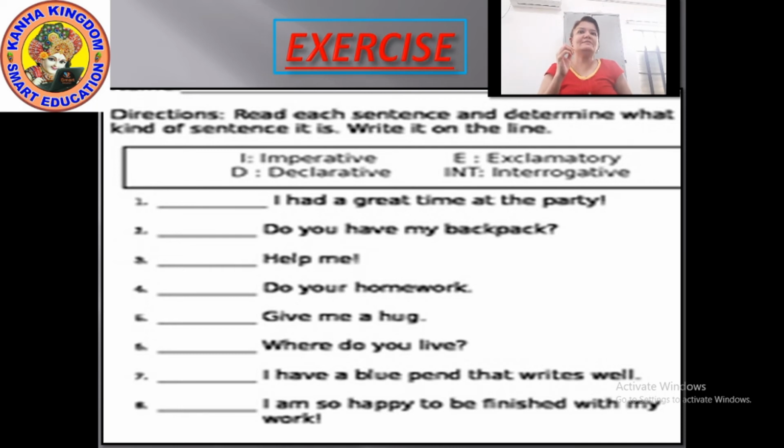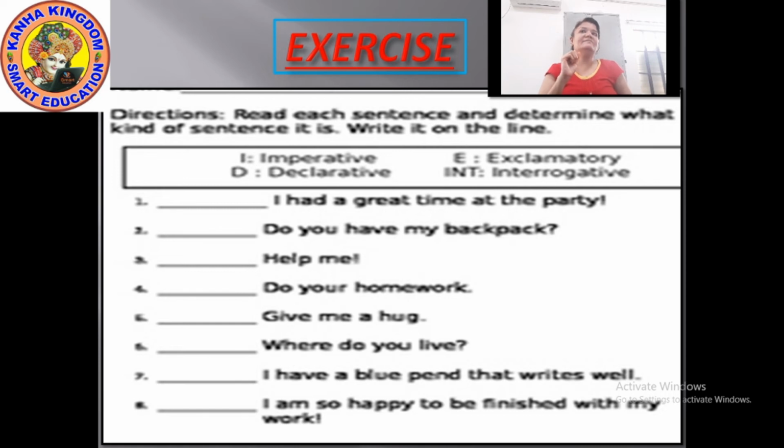Let's move to the first sentence. Our first sentence is, I had a great time at the party! Now it ends with an exclamation mark, but it is not an exclamatory sentence.